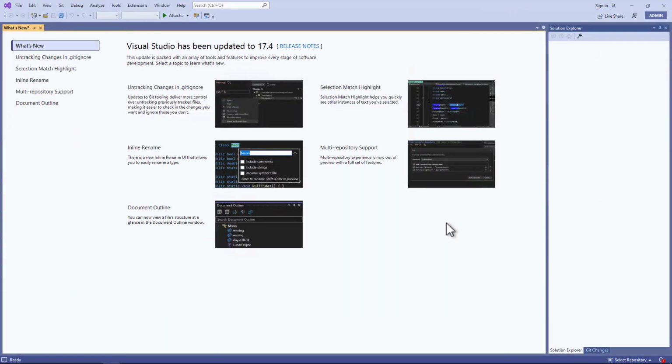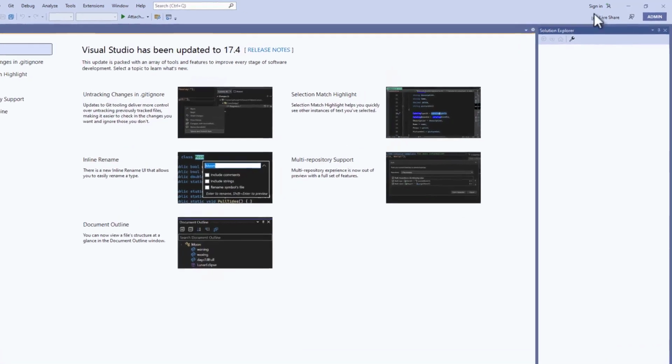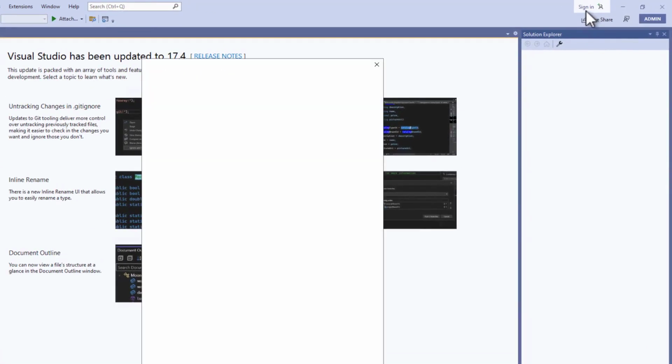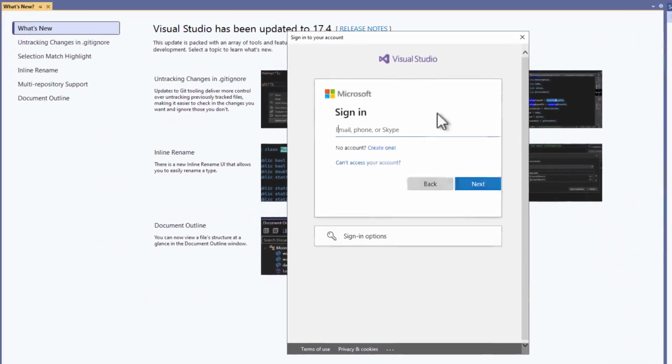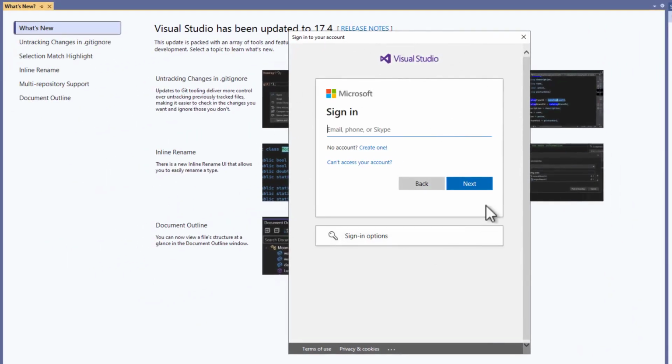Now, we are finally in Visual Studio. This is where you will learn C# and implement your first .NET application in a few minutes. On the top right, you can sign in or create an account if you want to do that. You can use an existing Microsoft account or create a new account.